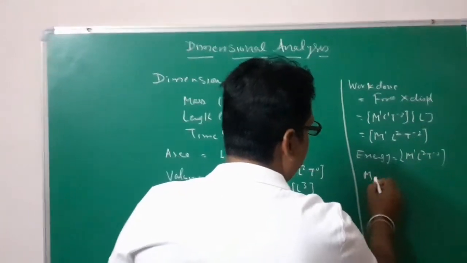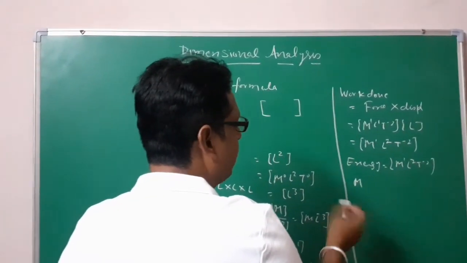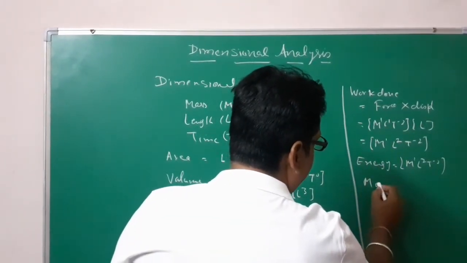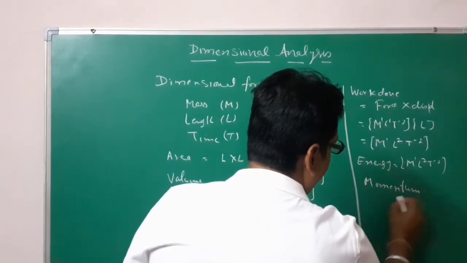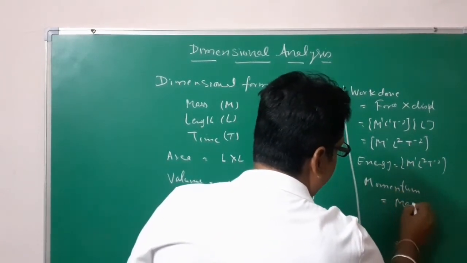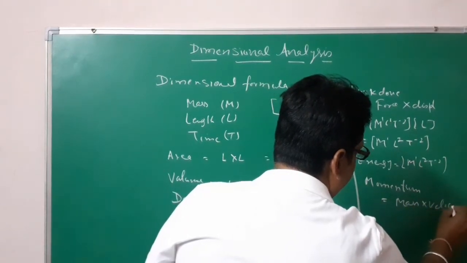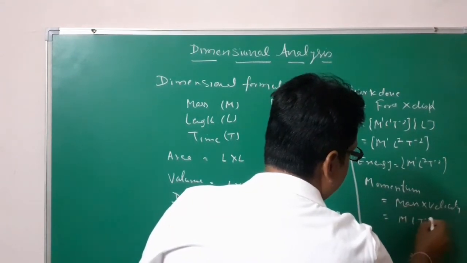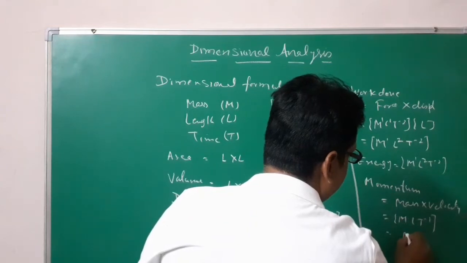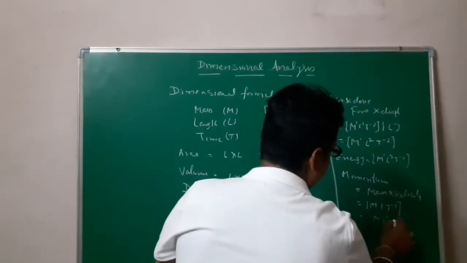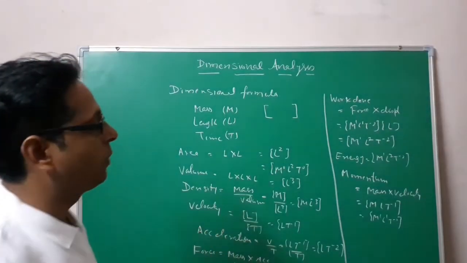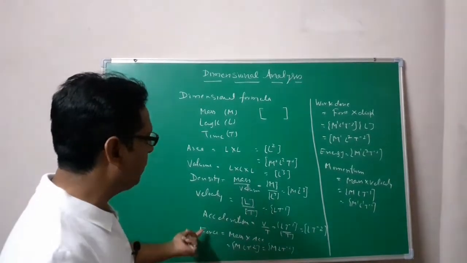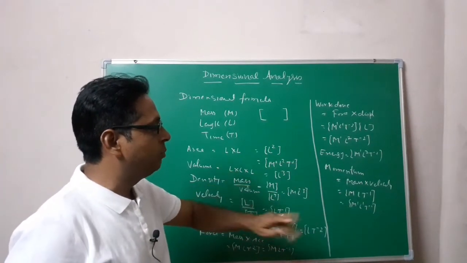So next, momentum. With some of the dimensions I am writing here, the rest of the dimensions you will study from your book or any other source. Then momentum is what? This is the product of mass into velocity. Mass is M, and velocity is L T minus 1. So what you get is M1 L1 T minus 1. So this is your momentum. You see, I have just written velocity, acceleration, force, work done, energy, momentum.